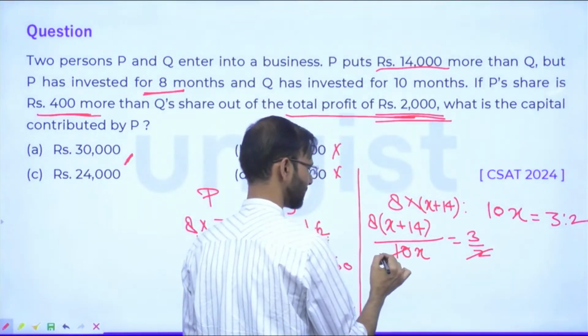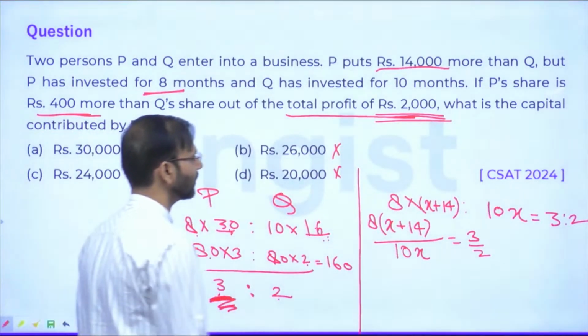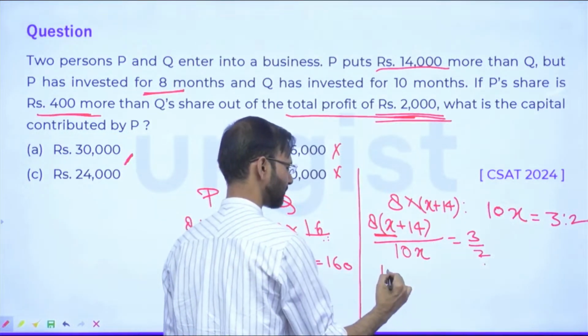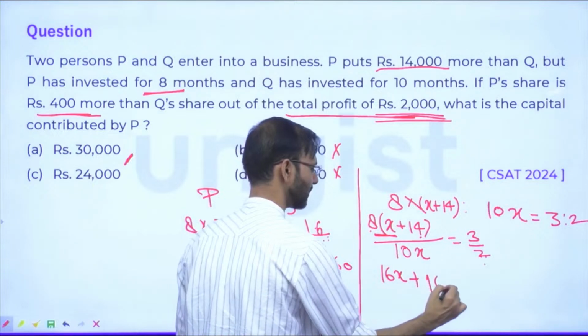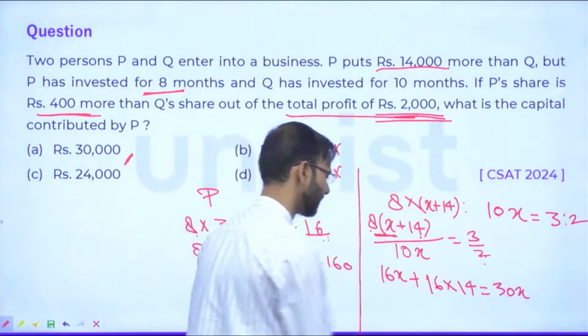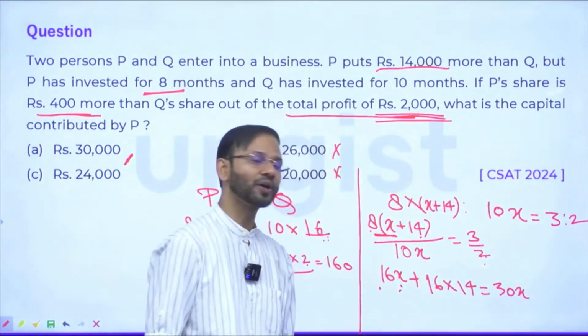Please don't solve it like that; just cross multiply. So 8x into 2 is 16x, plus 8 into 14 into 2, that is 16 into 14, is equal to 30x, right? So this will give you 14x.